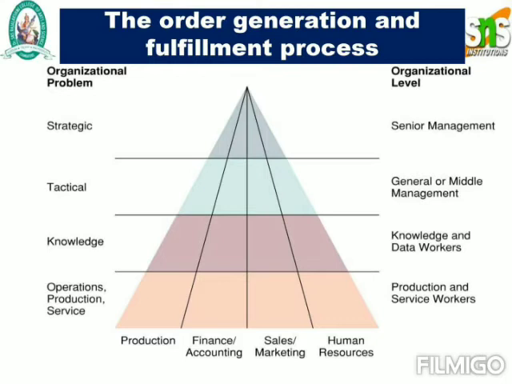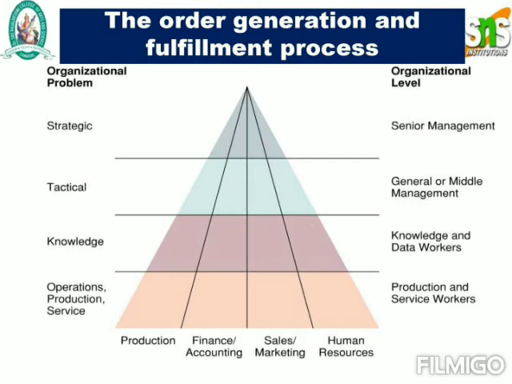So here they'll have a different level, that is your senior level, middle level, knowledge and database, data workers, and production and service level.